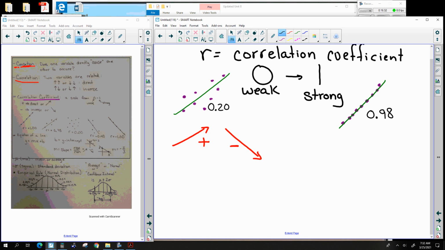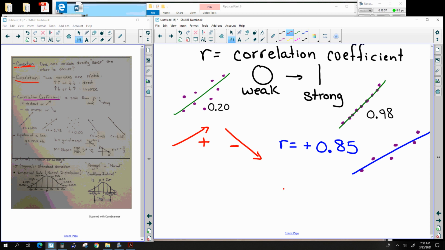So if I have a correlation coefficient of positive 0.85, that means it's strong and in a positive slope. That means the dots are pretty close to the line, and the line generally is positive.